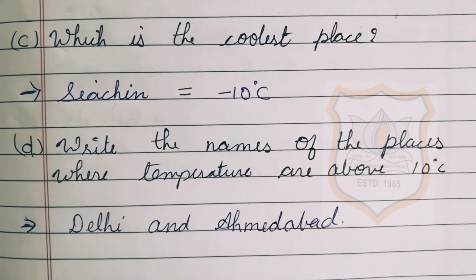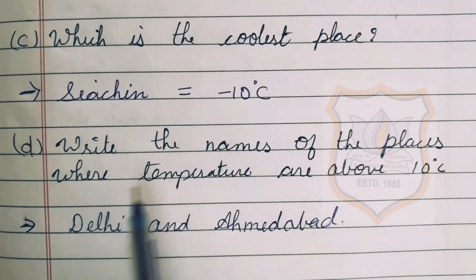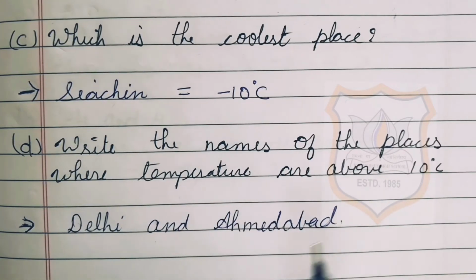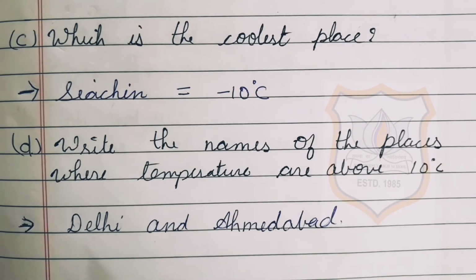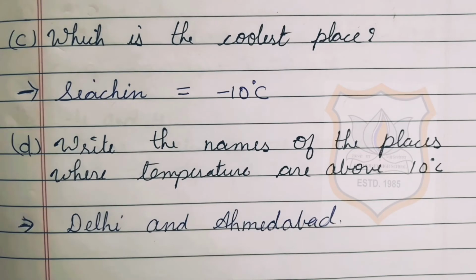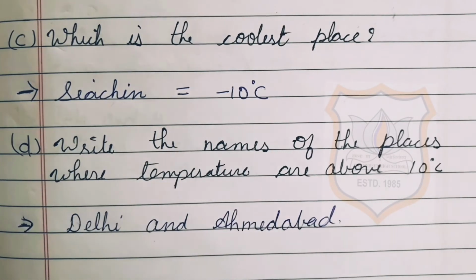Now D part of question number 5. Write the names of the places where temperature is above 10 degrees C. So as we have seen in the table, Delhi and Ahmedabad have 20 degrees and 30 degrees of temperature. So Delhi and Ahmedabad are the places where the temperature is above 10 degrees Celsius.